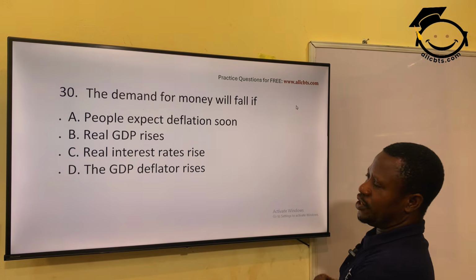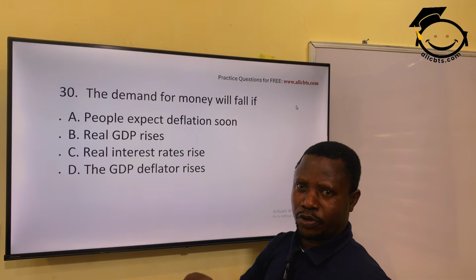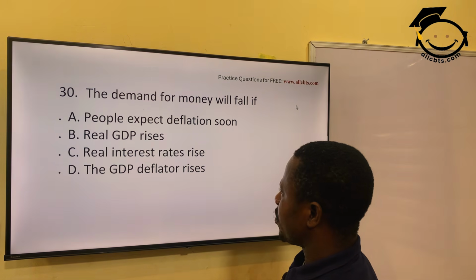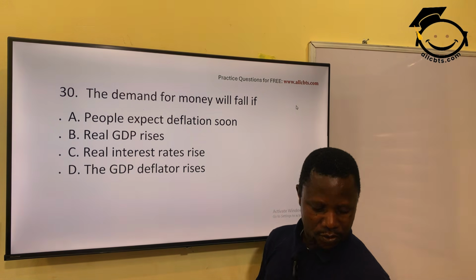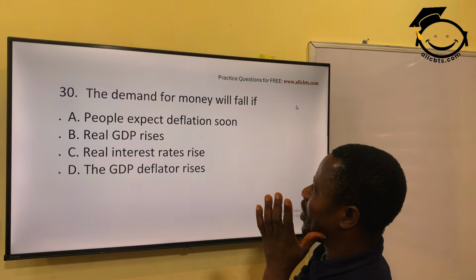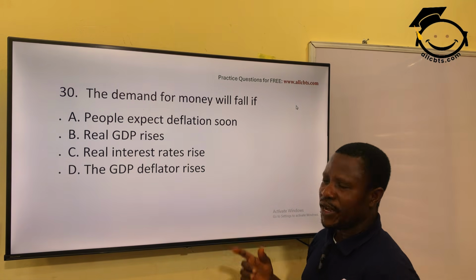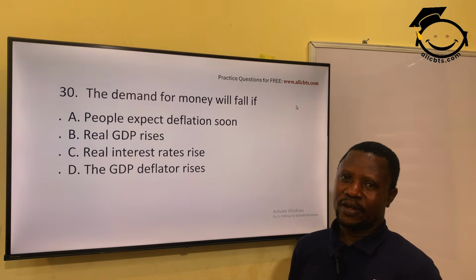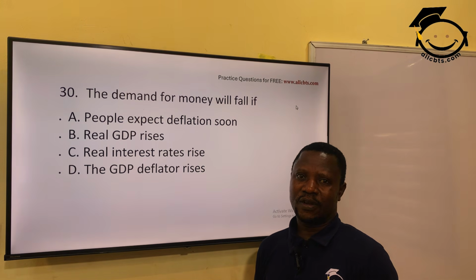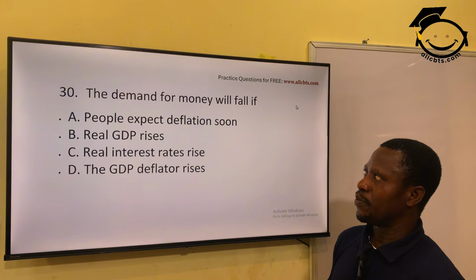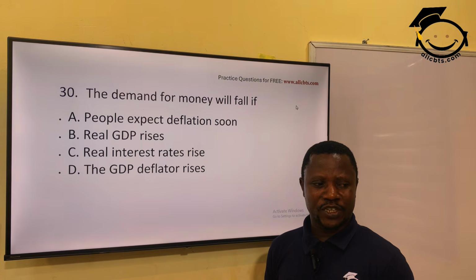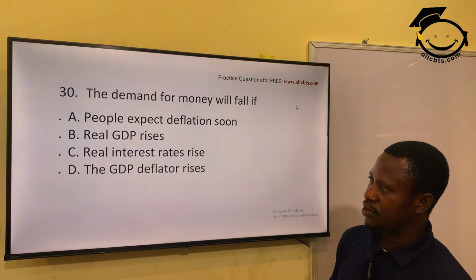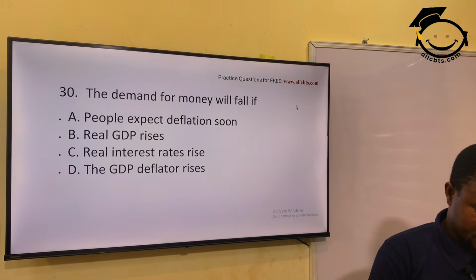Very well. The demand for money will fall if people expect deflation soon. Real GDP rises. Real GDP is the real gross domestic product, the total product output within the year in the country. Real interest rates rise. GDP deflator rises. I think the answer is when real interest rates rise. Like what is happening in Nigeria today, for you to get a loan in the bank, the interest rate is killing, and because of that, people are discouraged from accessing loans either for their small-scale business or for expanding whatever they have. Real interest rates rise, option C is the correct answer.